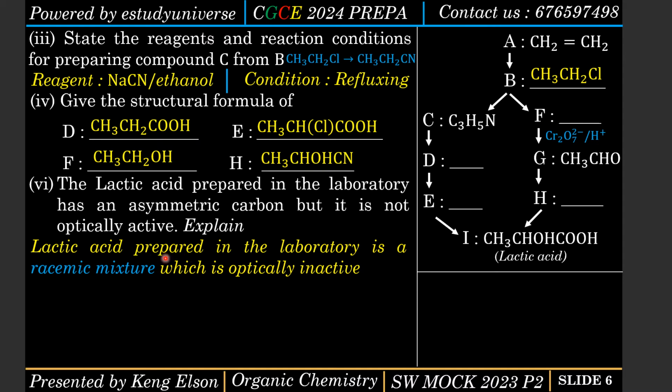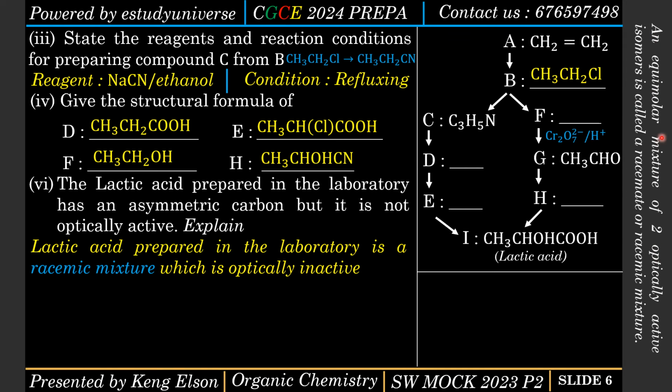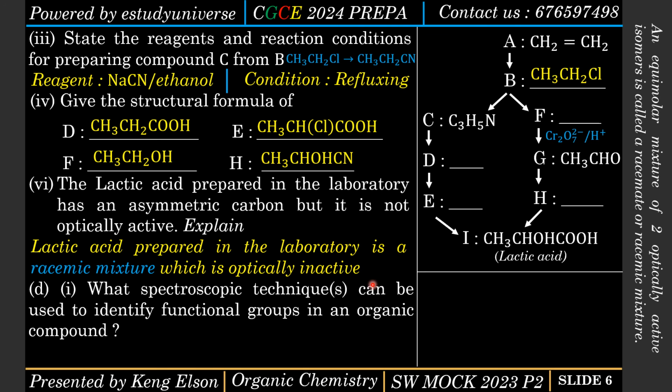Lactic acid prepared in the laboratory is actually a racemic mixture, and a racemic mixture is always optically inactive. Now rotate your phones. I've defined a racemic mixture here. Here's the definition: an equimolar mixture of two optically active isomers is called a racemate or a racemic mixture. So basically, lactic acid prepared in the laboratory is a racemic mixture, and a racemic mixture is optically inactive. That's a little explanation to this question.